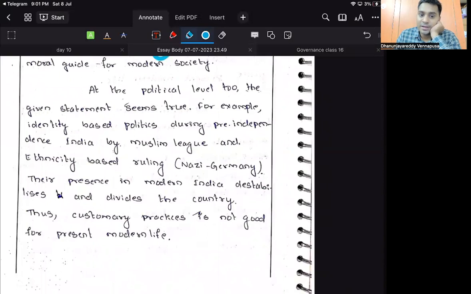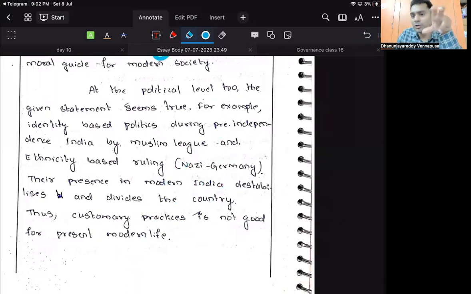For example, identity-based politics during pre-independence India by the Muslim League and ethnicity-based ruling. Now look, you went directly from India to Germany. Take one example. Either you take India or Germany. Why are you writing two different streams altogether? Okay, comparison.